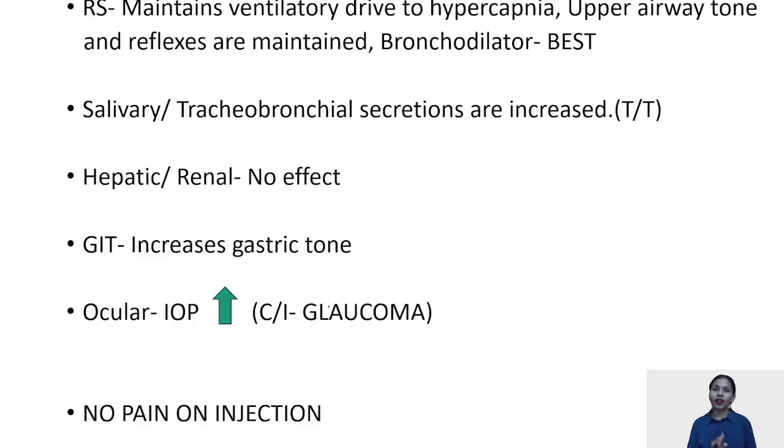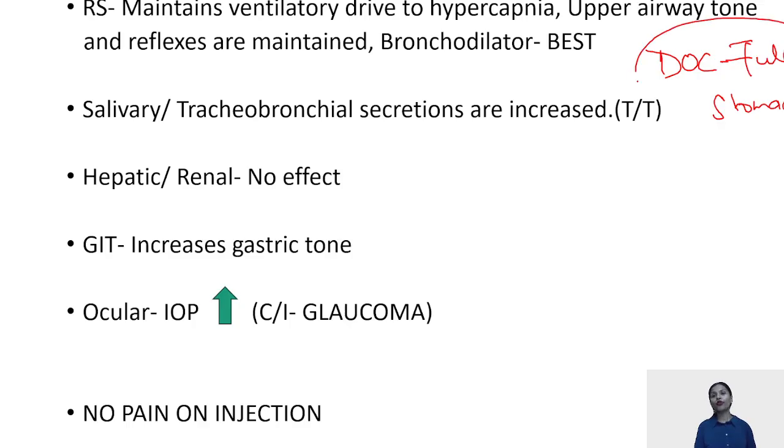Respiratory system. Again, it's an exception. It maintains your ventilatory drive to hypercapnia. The upper airway reflexes and tone are maintained. That is why ketamine is the drug of choice when we come to full stomach patients. In full stomach patients, ketamine becomes the drug of choice because the upper airway tone and reflexes are maintained. It maintains the ventilatory drive to hypercapnia.